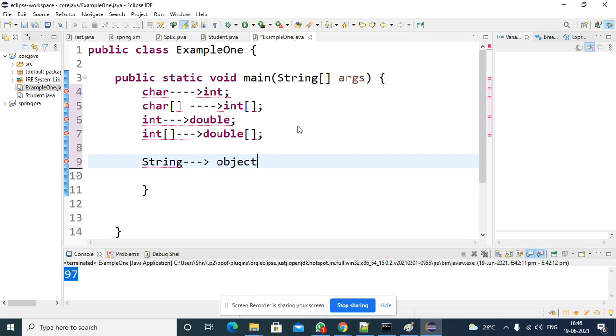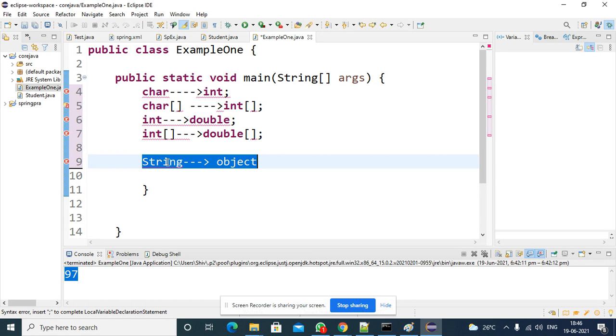String to object is possible or not? Earlier you verified character to integer is possible. Now I am asking, string to object class, is it possible or not? In this case, you have to observe the parent-child relation. You are assigning a child object to a parent object. Is this possible or not?